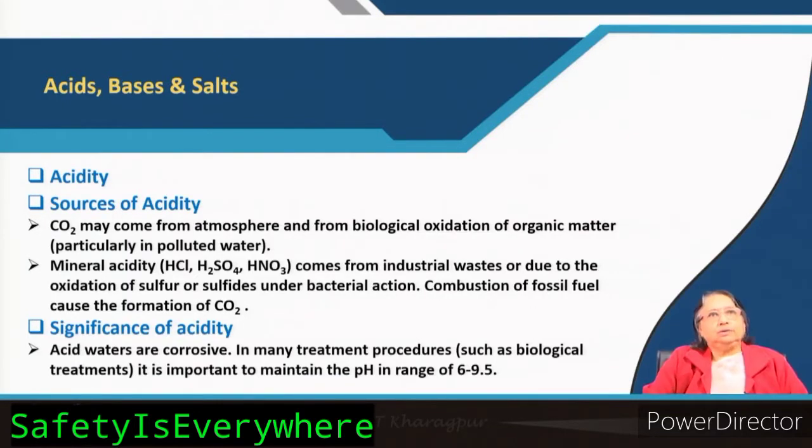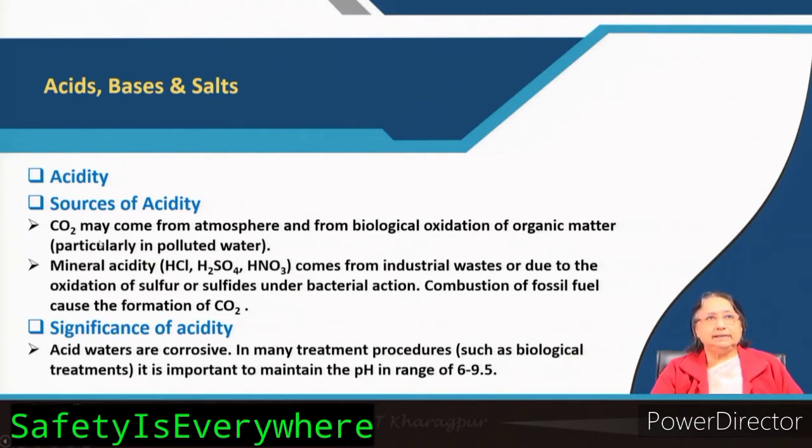Acidity may come from different sources, and for environmental purposes it may be mainly of two types. One is strong acidity, like mineral acidity, and another is the carbon dioxide acidity that comes from the atmosphere, and from biological oxidation of organic matter, particularly in polluted water.